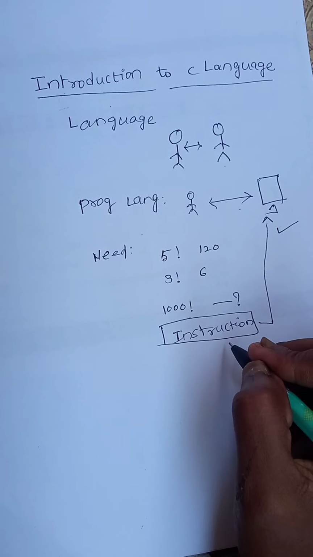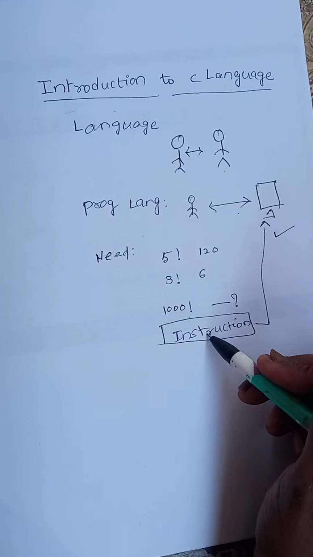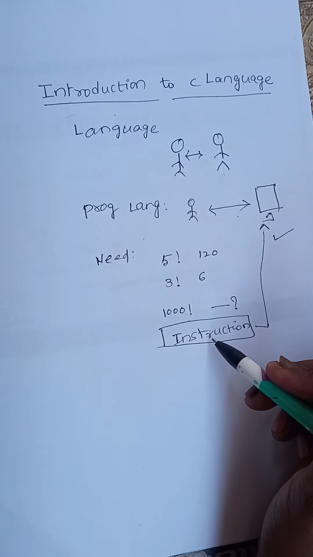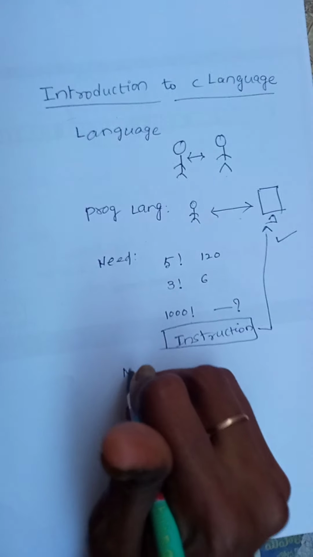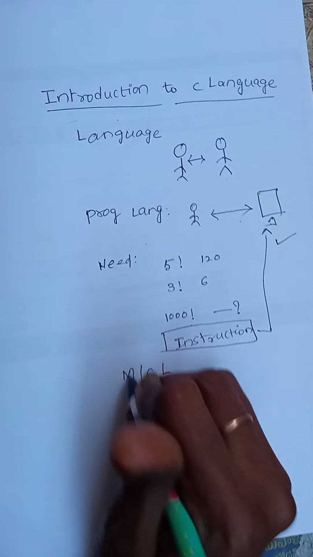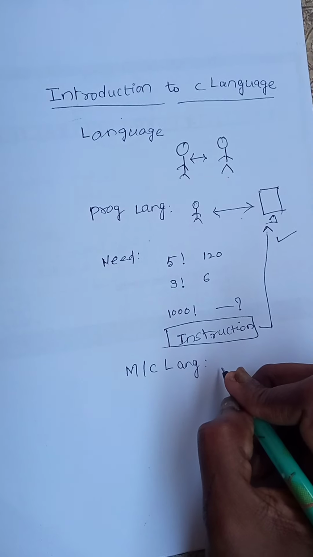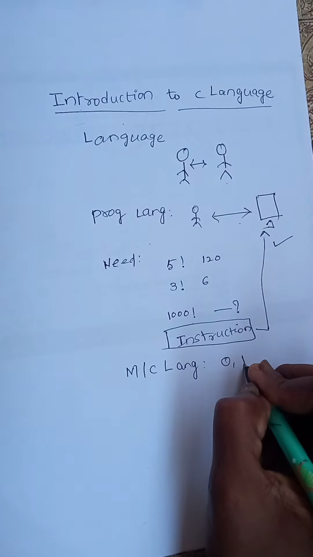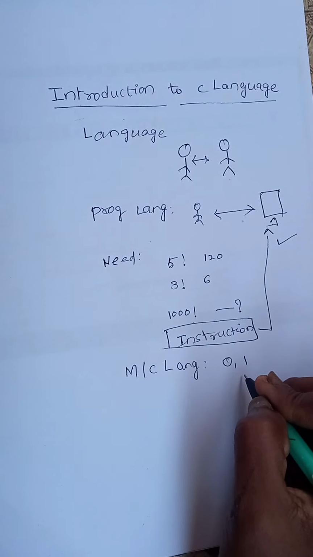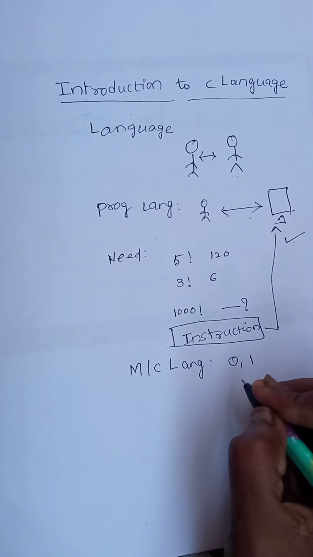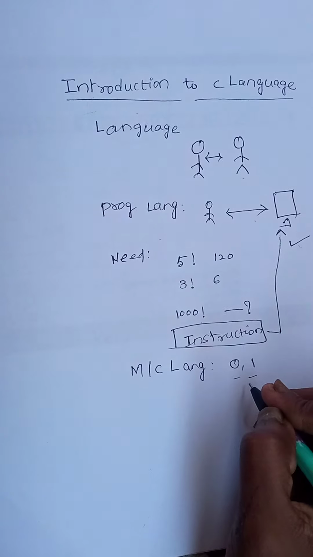But our computer system doesn't understand these interactions if we write normal English. Now what will be done? The system will understand only one language, that we call machine language. Machine language is a language which consists of zeros and ones. Only zeros and ones will be understood by the computer, but as human beings we don't know how everything is coded in zeros and ones.